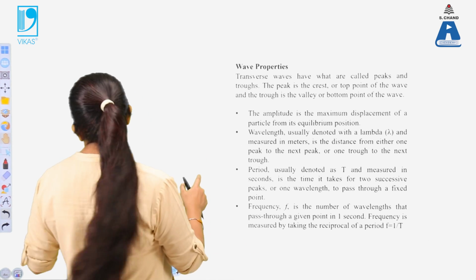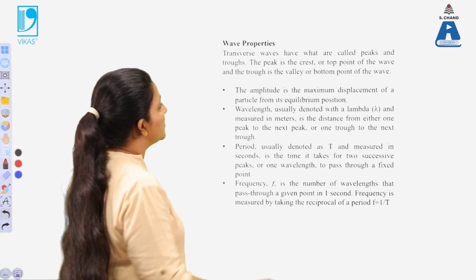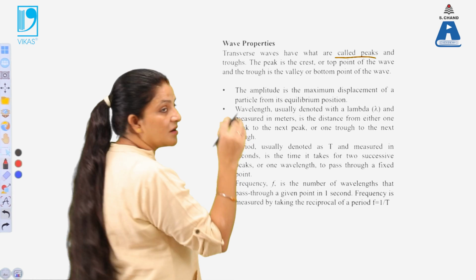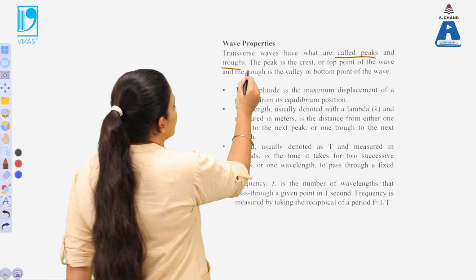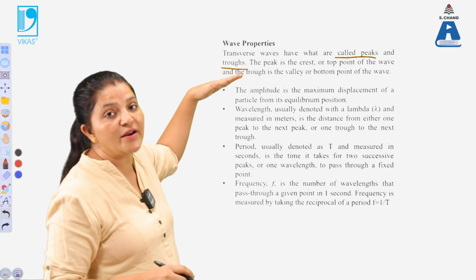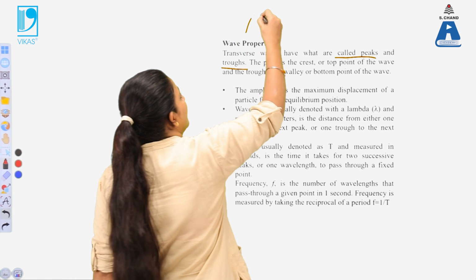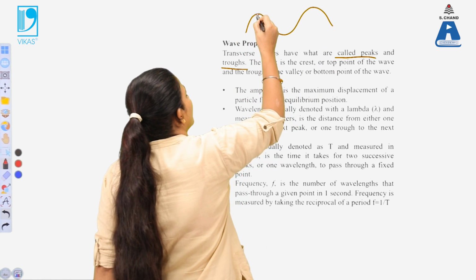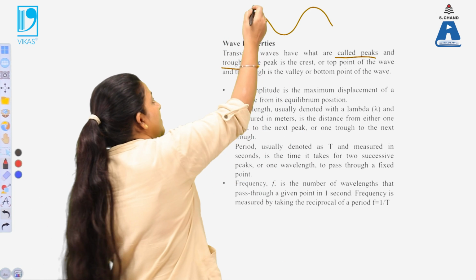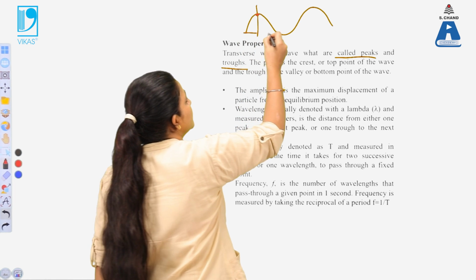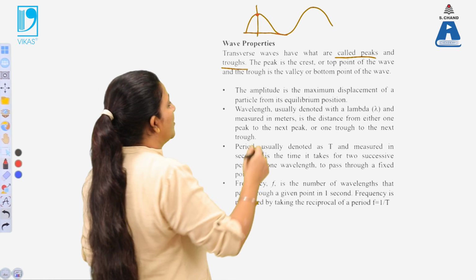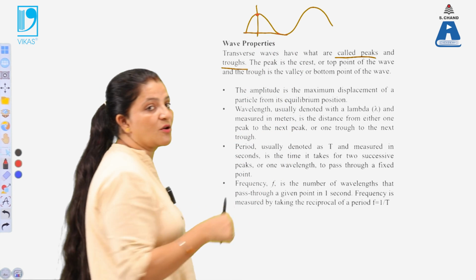The wave properties are defined as, now the transverse waves, what are these waves? They have the peaks, which are known as the crest, and the troughs. That means there are maxima and minima. What is the maximum over here? That means the highest point on the peak. If this is a wave over here, then this highest point of the wave is known as the peak of the wave, or the crest of the wave. While the lowest points are known as the valleys. Valleys means these are known as holes.